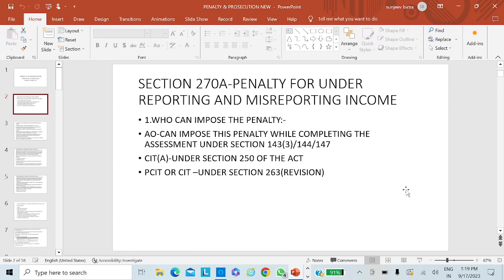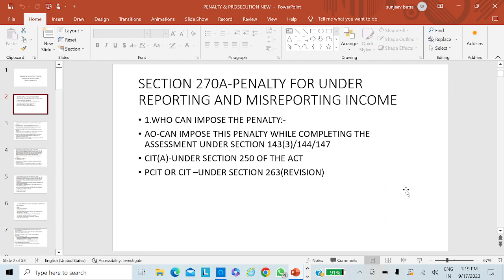Prior to assessment year 2017-18, the most prominent penalty was 271(1)(c), as mentioned earlier, and it was imposed by the assessing officer only.